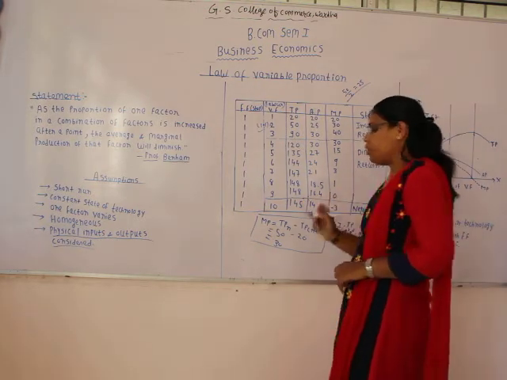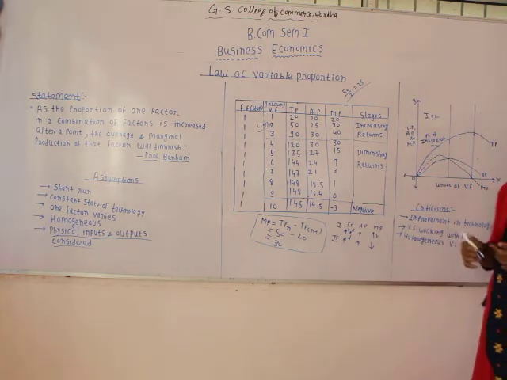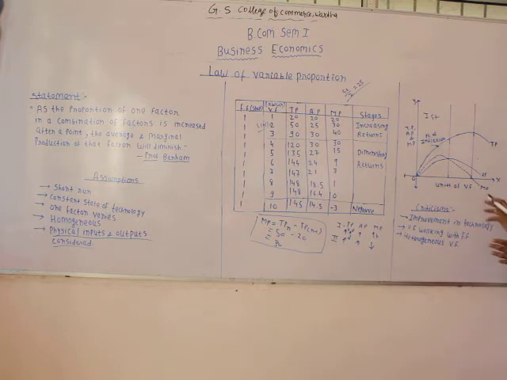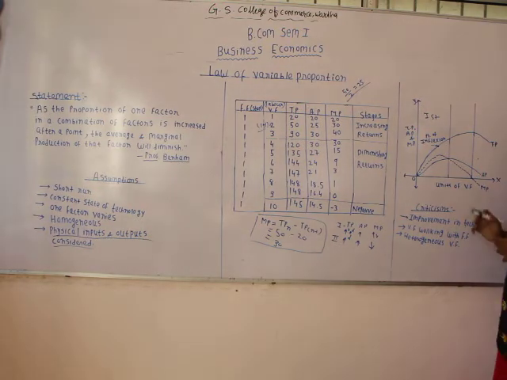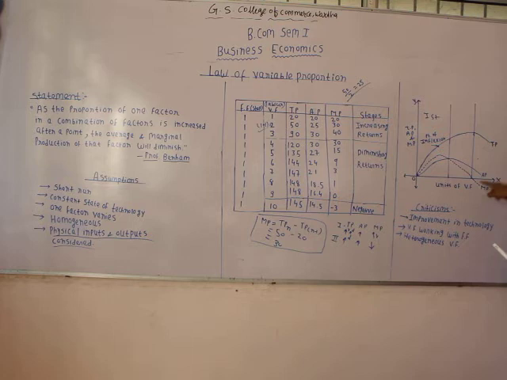So when the marginal product is 0, total product reaches its maximum, and here the second stage, that is diminishing return, ends, and the third stage, negative return, starts. So what happens in the third stage? In the third stage we can see that marginal product is negative, average product is declining, even though it is still positive, and due to this negative marginal product, the total product is also declining.